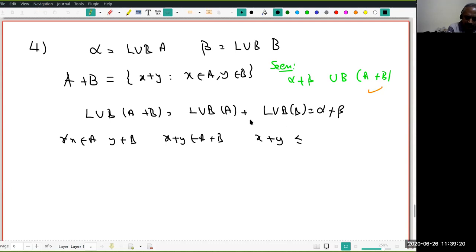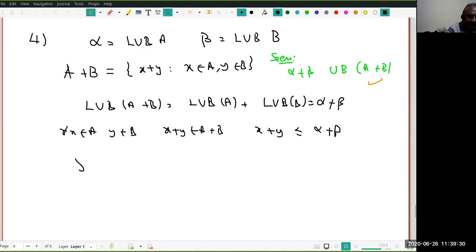Y is in B, beta is an upper bound, therefore y is less than or equal to beta. Therefore, this is alpha plus beta. I am just giving a proof a second time. Very good. Now, let gamma be an upper bound of A plus B. Then I want to prove alpha plus beta is less than or equal to gamma.